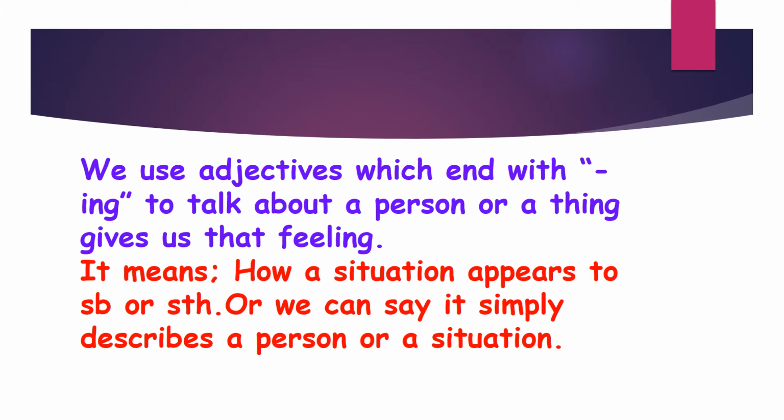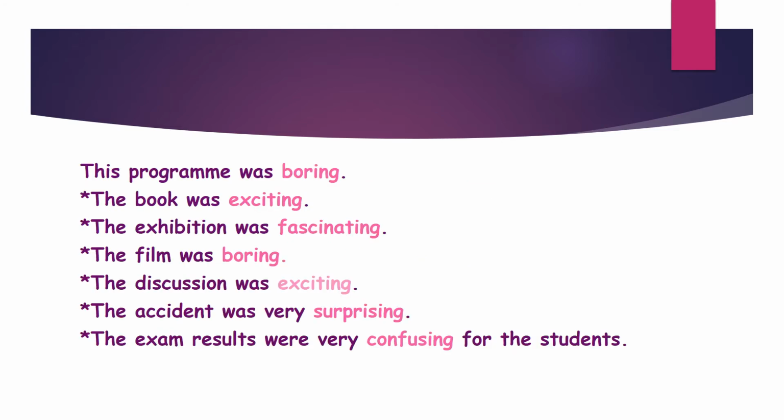Let me tell you one thing more. We use adjectives which end with ing to talk about a person or a thing that gives us the feelings. It means how a situation appears to somebody or something, or we can say that it simply describes a person or a situation. How? Just wait and see.